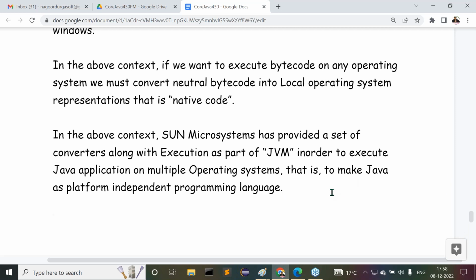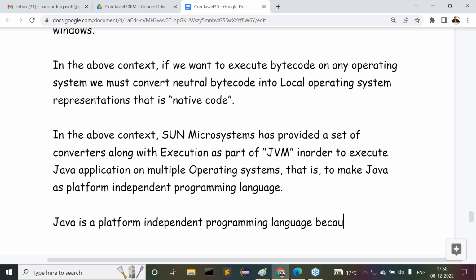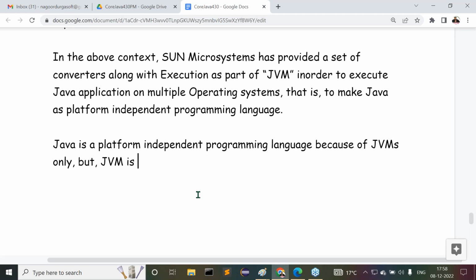Now let's come to the conclusion here. Java is a platform independent programming language because of JVMs only. But JVM is platform dependent.